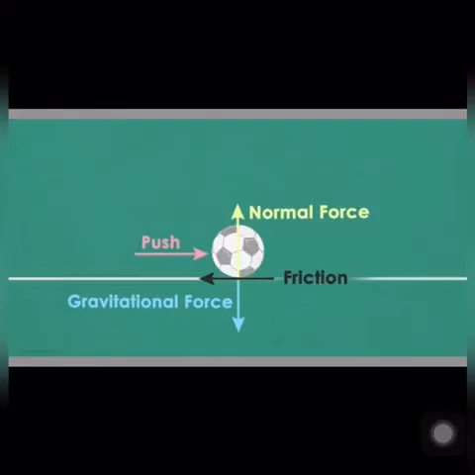So, if we push the ball with our leg, the ball will come in motion because of the applied force. This applied force in the form of push will be more than the frictional force which is acting in the opposite direction of the applied force.